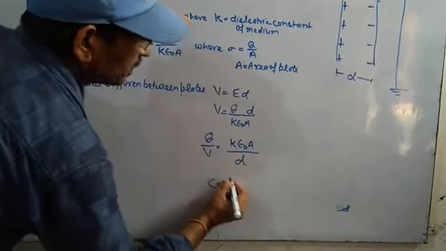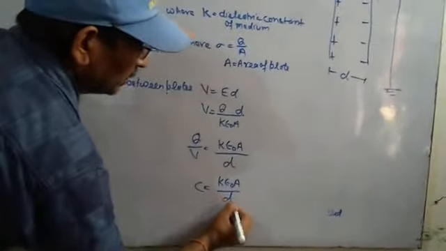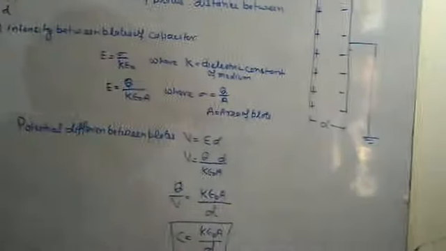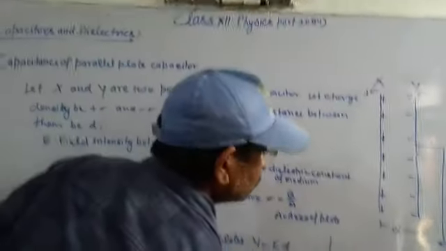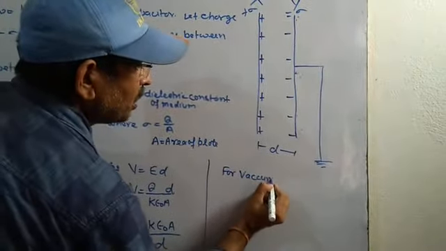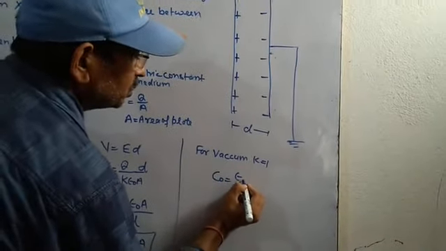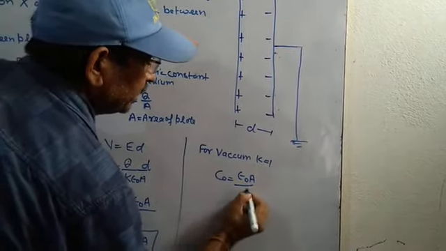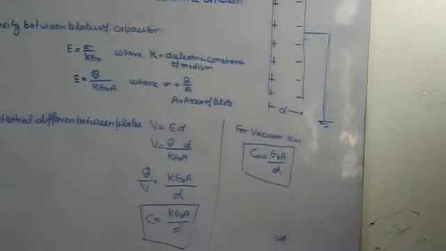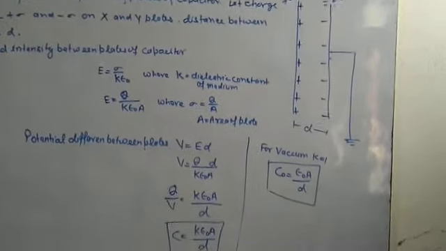This is the capacitance, K epsilon naught A by D. For vacuum, K equal to 1, C naught equal to epsilon naught A by D. This is the expression for capacitance of parallel plate capacitor.